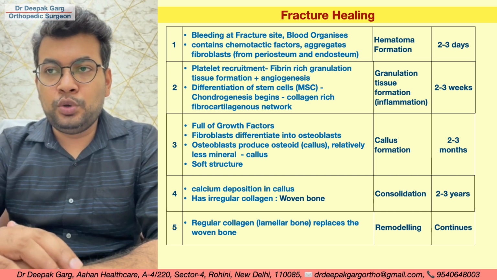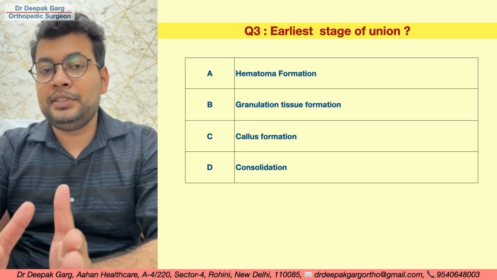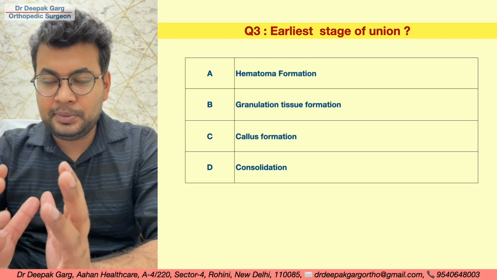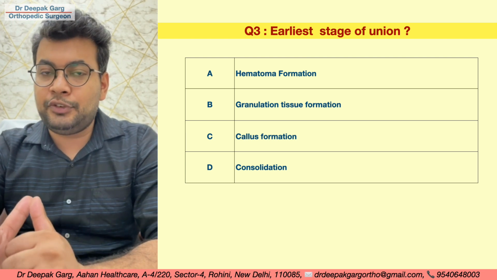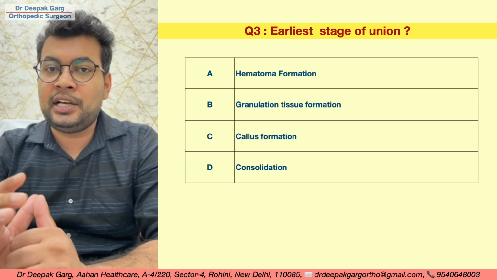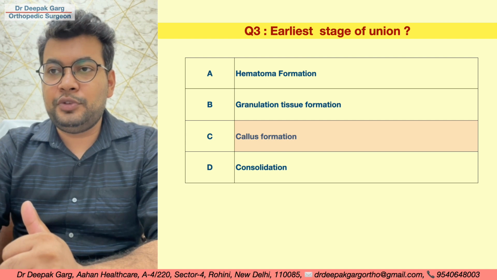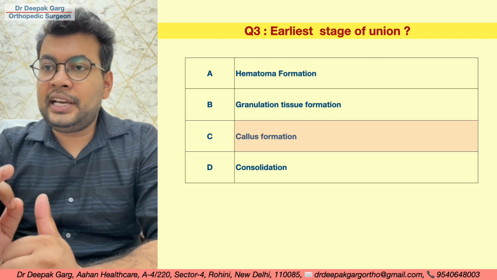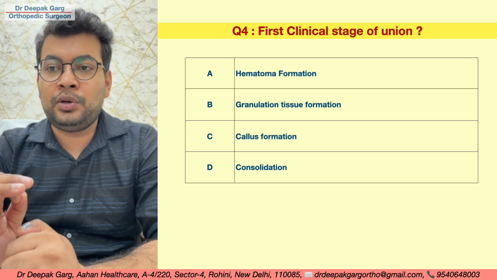So let's look at a few questions. Earliest stage of union. Earliest stage means we should be able to have something visible, and that is an x-ray. On x-ray we can see the callus formation. That means some calcification is there in the collagen in the callus formation. So callus formation is the earliest stage of union. Next question. First clinical stage of union: hematoma formation, granulation tissue formation, callus formation, consolidation.